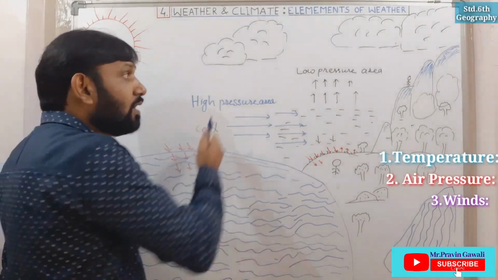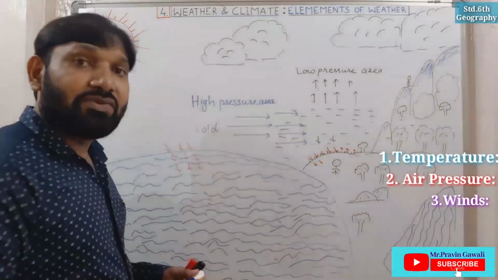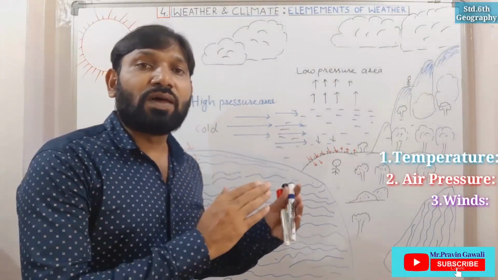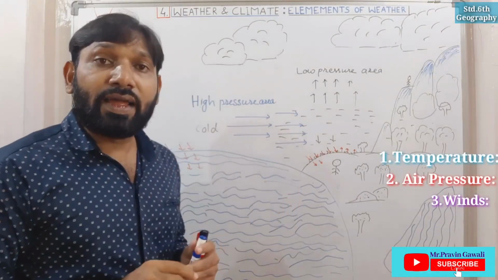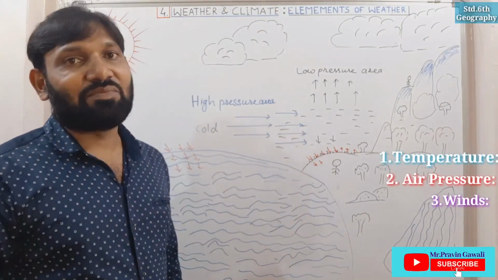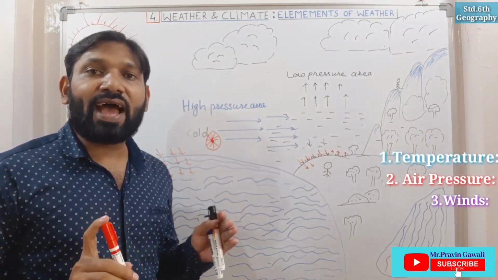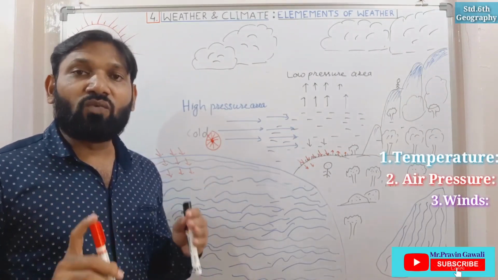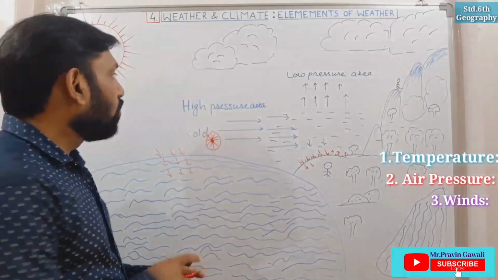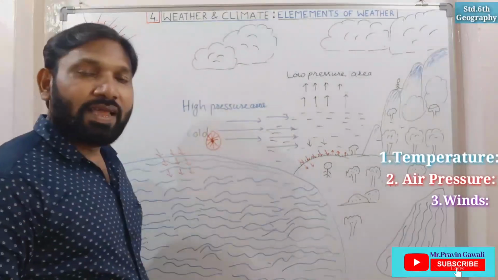So in this way, because of the air pressure, the wind blows from sea to the surface of the earth in the daytime, and from land surface to sea in the night time. Okay, students, have you understood? The movement of air from one place to another is called wind. I told you, wind blows from high pressure area to low pressure area.